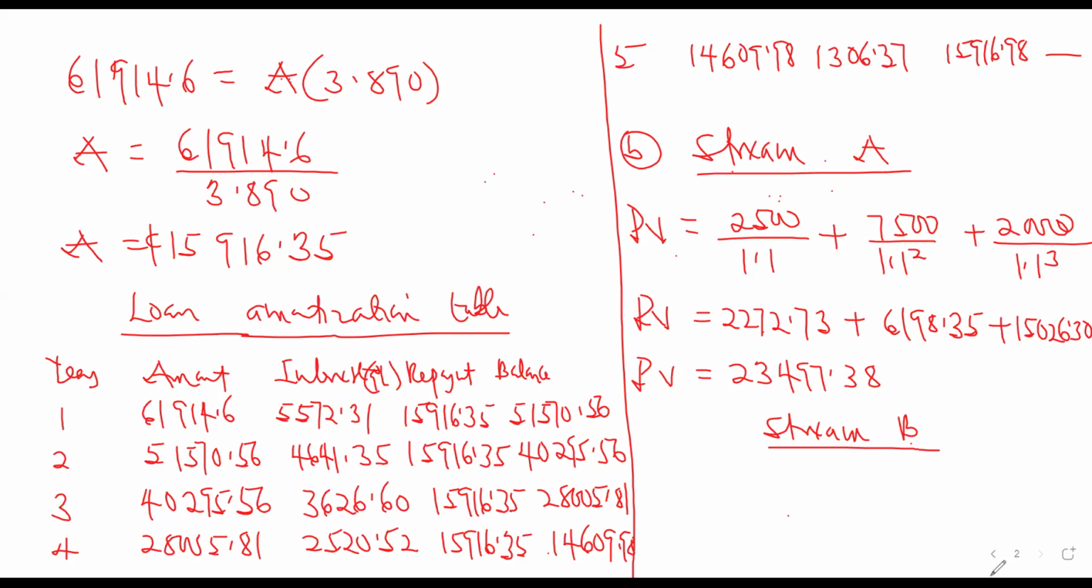Okay, let's come to stream B. For stream B, the rate that we are going to be using will be 10% for all of them. Okay, so let's calculate that.